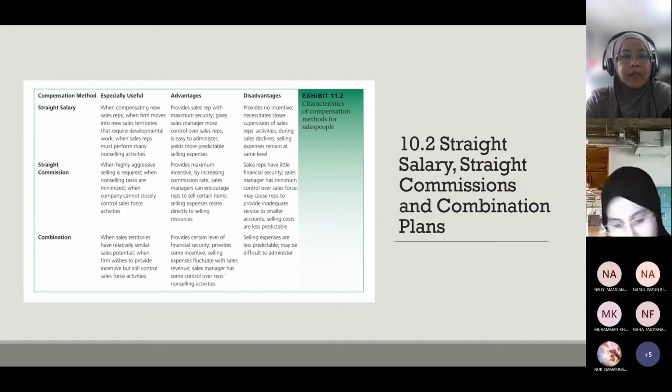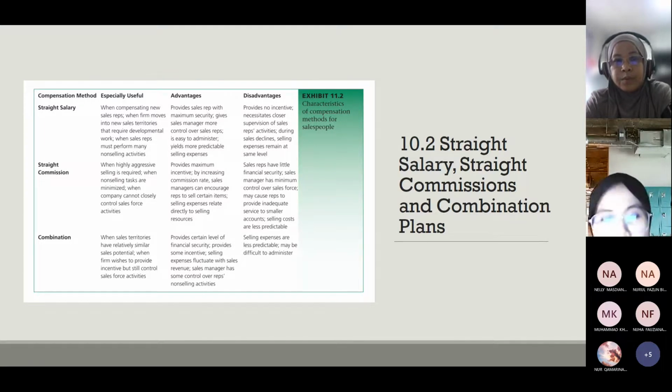Okay, second one is straight commission. It is used when highly aggressive selling is required, when non-selling tasks are minimized, when the company cannot closely control sales force activities. This happens when you have many excellent sales force in the organization, in the company. So you don't need to give lots of things to them, but they will bring lots of sales, provided you just prepare the commission for them.